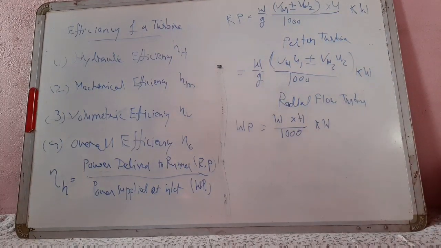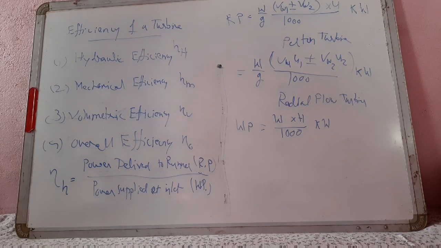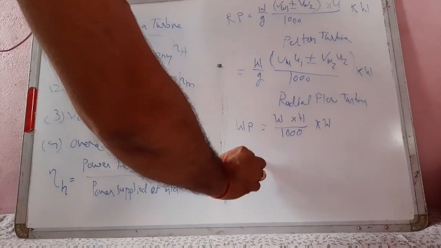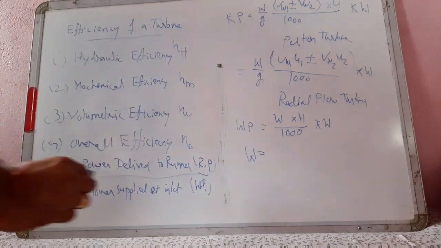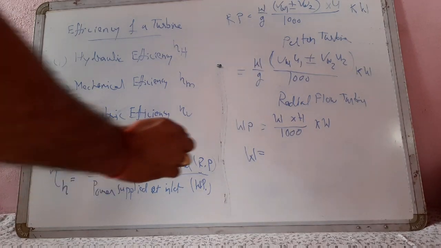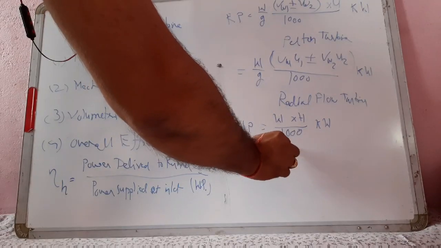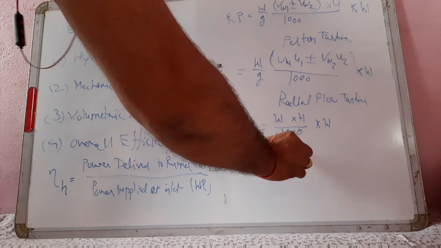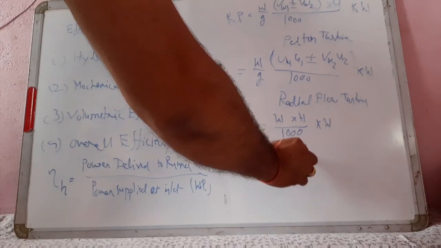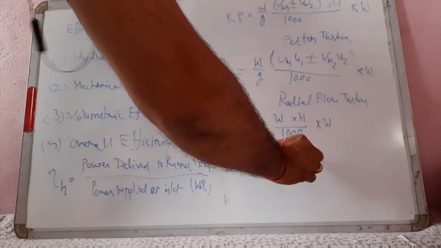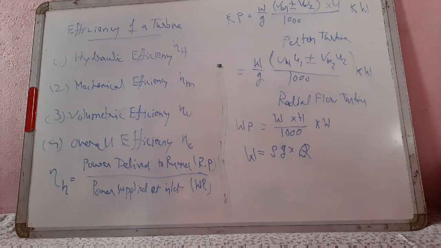W is rate of water striking the vanes of the turbine per second, W equal to rho G into Q, where Q is the volume of water per second.